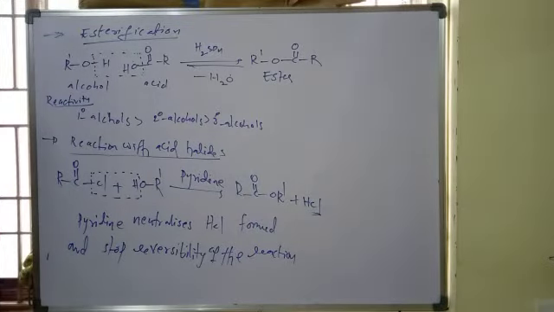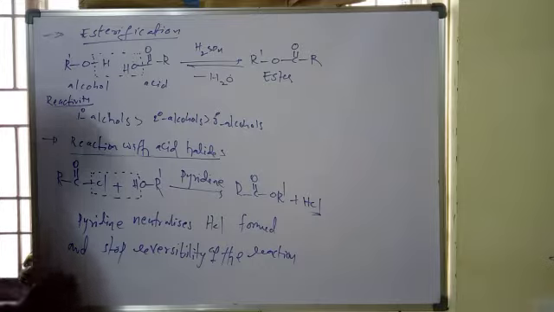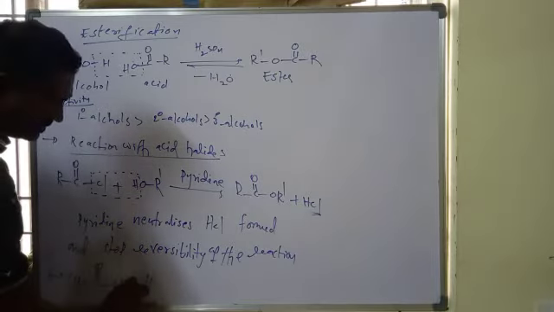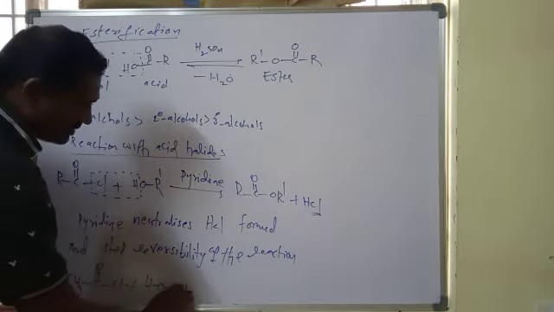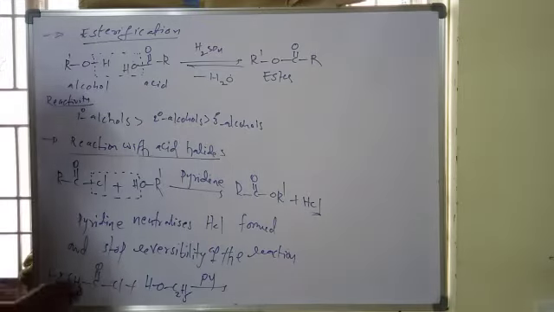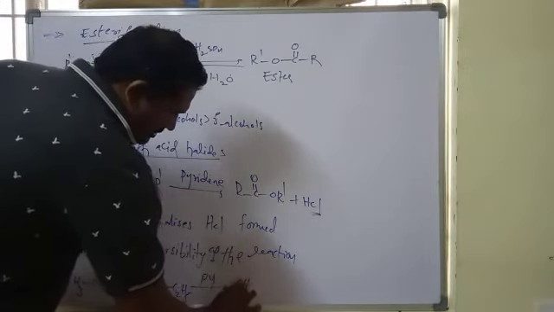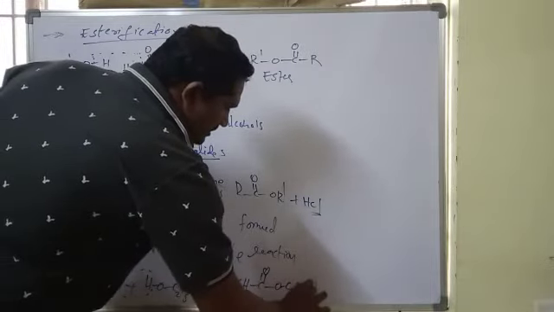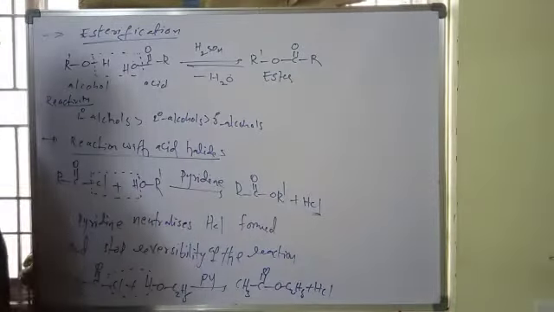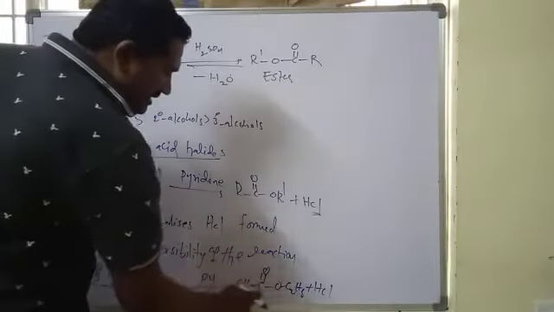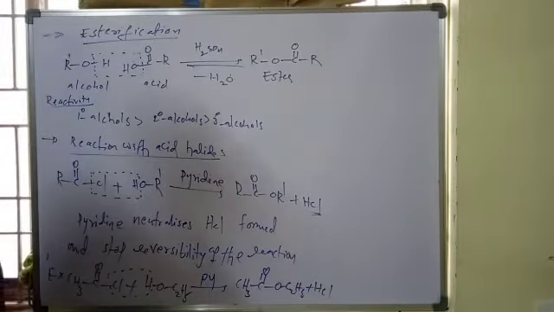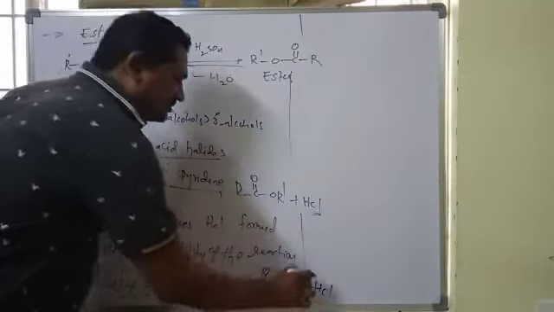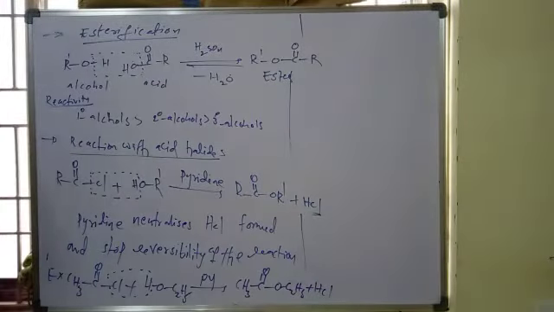For acid halides, you can take the example of acetyl chloride. Acetyl chloride reacts with ethanol, C2H5OH, in the presence of pyridine. Here HCl is eliminated, and we get CH3 C double bond O C2H5 plus HCl. This is ethyl ethanoate, or ethyl acetate. Ethyl acetate is formed. So this is the reaction with acid halides.